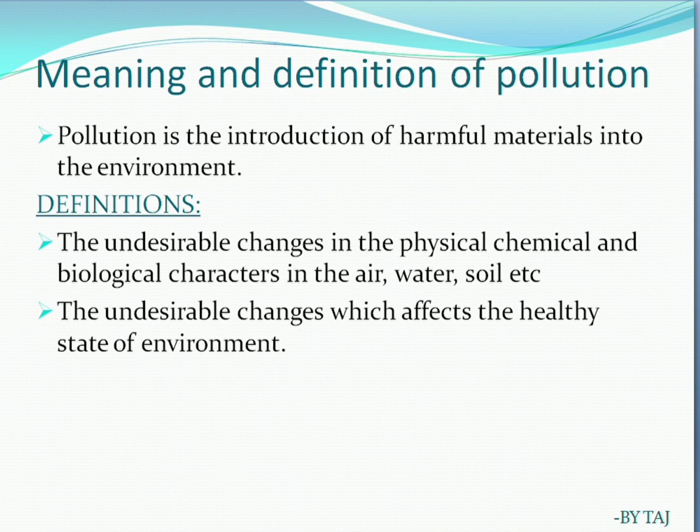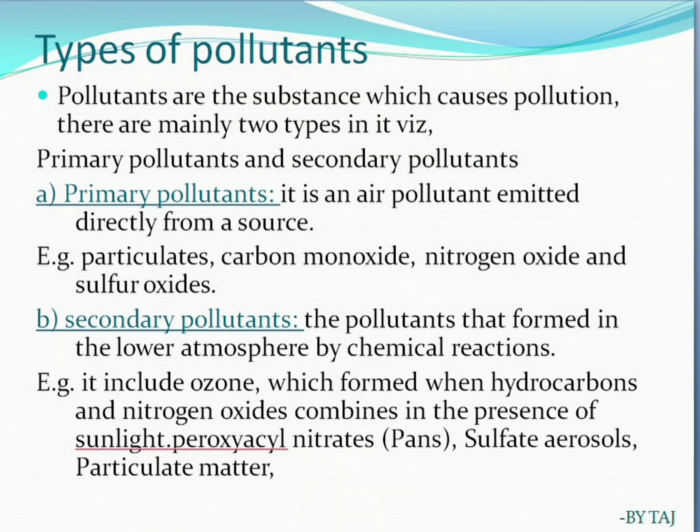Another definition you can write is the undesirable changes which affect the healthy state of the environment. Now, how does pollution occur? Because of pollutants. Pollutants are the substances which cause pollution. There are mainly two types: primary pollutants and secondary pollutants.